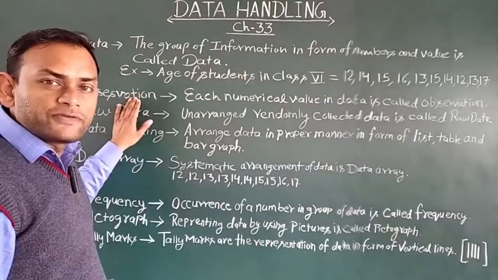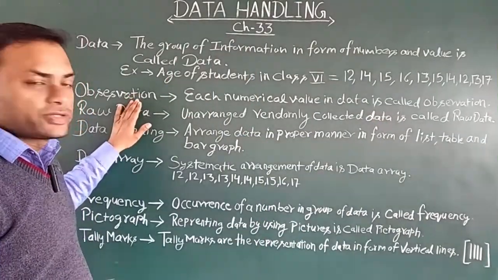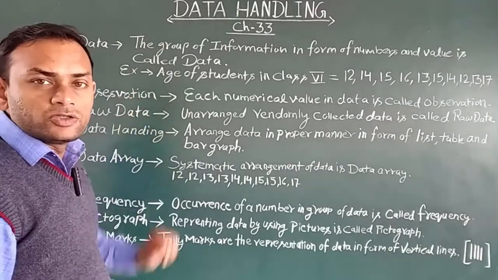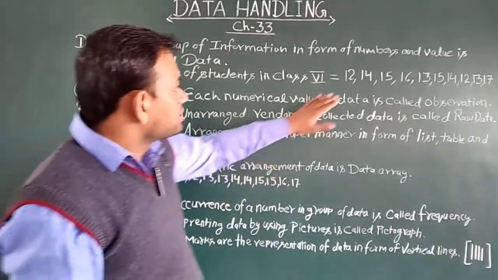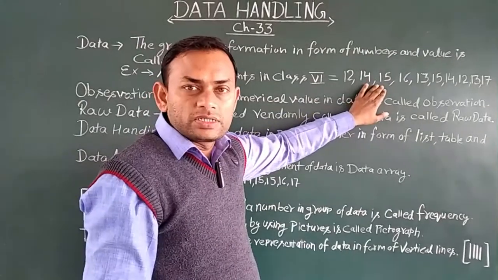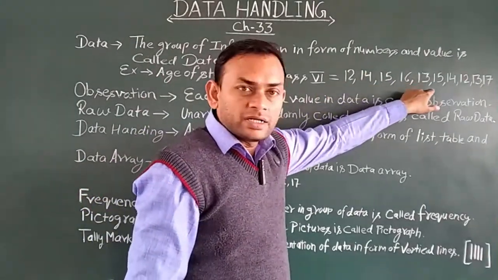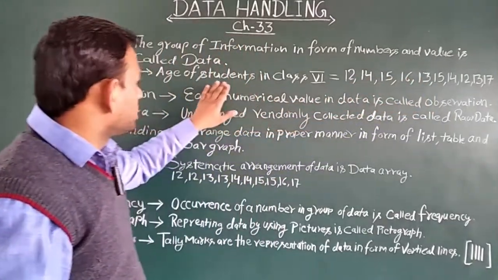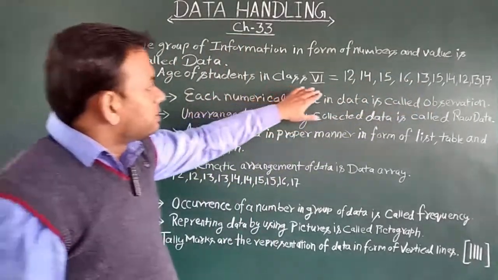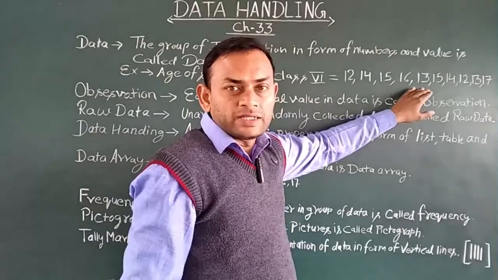After that, observation. What is an observation? Each numerical value in collected data is called an observation. This is our data collected from class 6, the ages of 10 students.